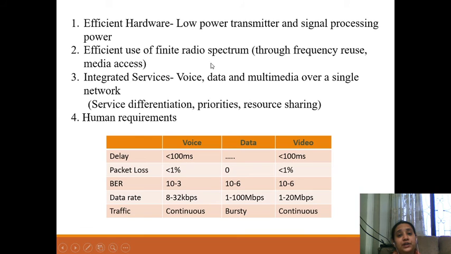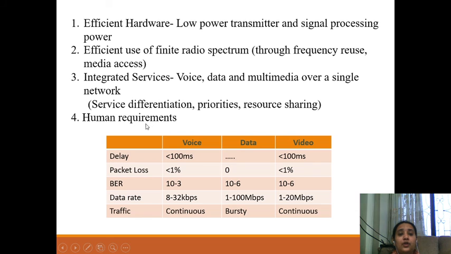We know that the radio spectrum has different frequencies and it is very costly and requires permission. So the efficient use of the radio spectrum should be made, because wireless communication requires the radio spectrum. Then integrated services. That is, in wireless communication, services such as voice service, data service and multimedia service should be there over a single network.